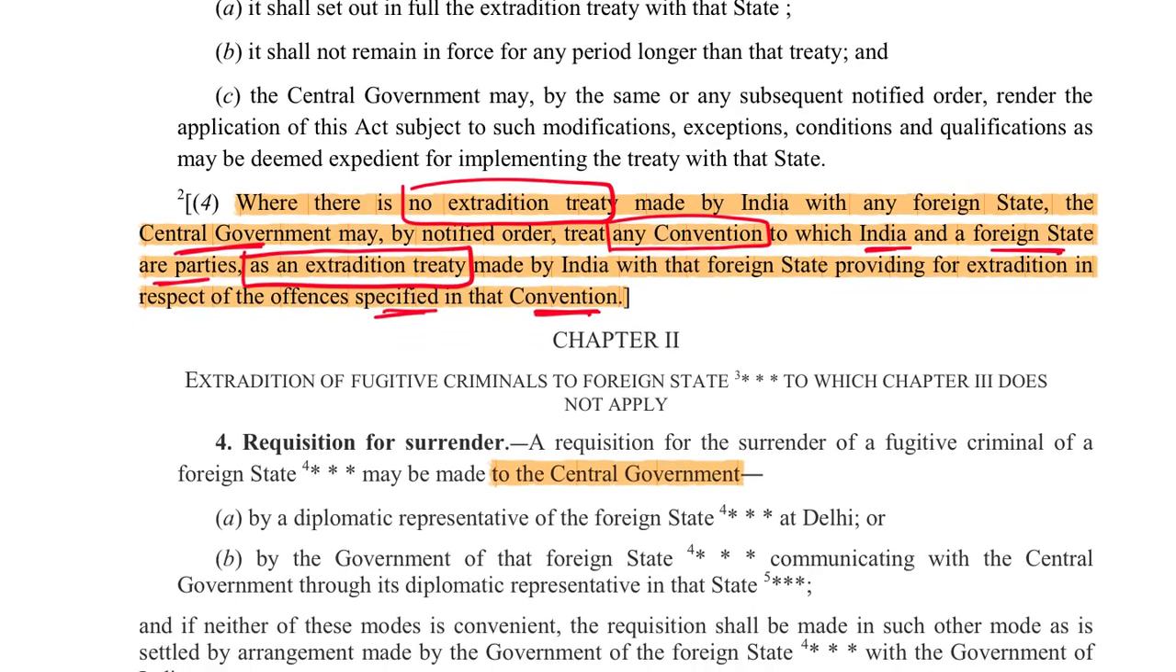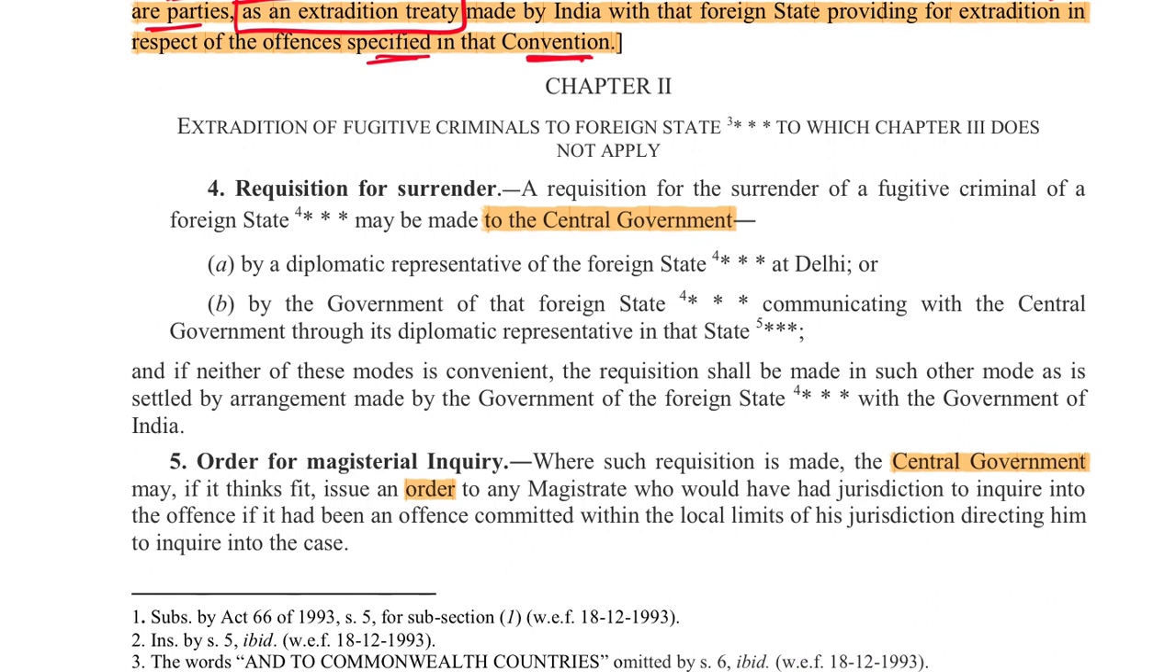The next is the request for extradition will be given to the government of India, not to any state, not to any other body, the government of India. And after the receipt of the request, the government of India will order a magisterial inquiry, and if the magistrate finds prima facie that the person is culpable, that person can be arrested.